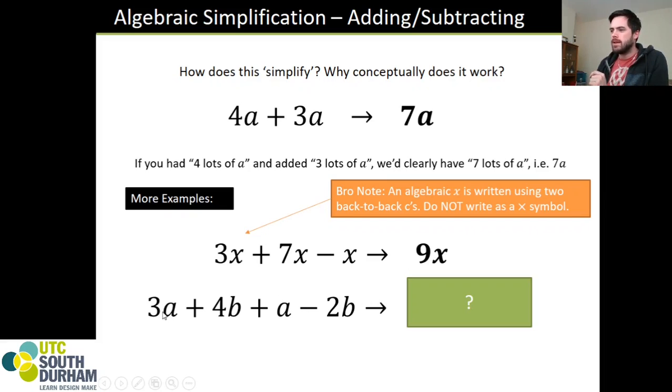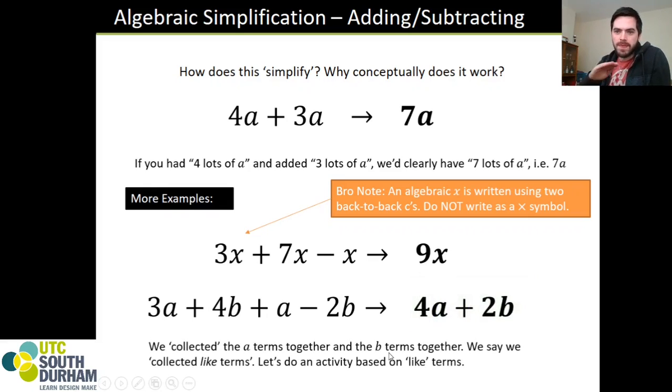And what about down here? 3a plus 4b. Well, we're now dealing with different letters. But again, take it back to the apples thing. Let's chuck in bananas. 3 apples and 4 bananas. I pick up another 3 apples. Well, now we've got 4 apples and 4 bananas. But we lose 2 of the bananas, which means we must be left with 4 apples and 2 bananas. That's it, by the way. You don't need to combine them. Always try and have some little image in your head.